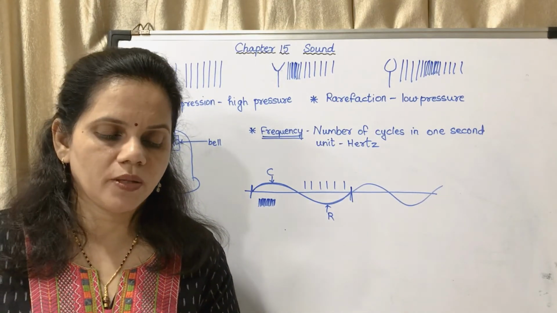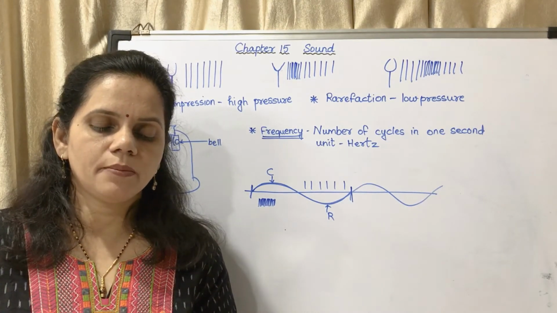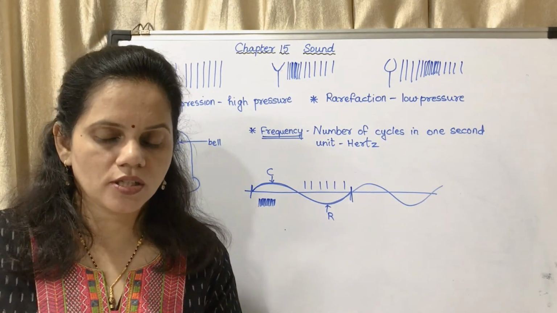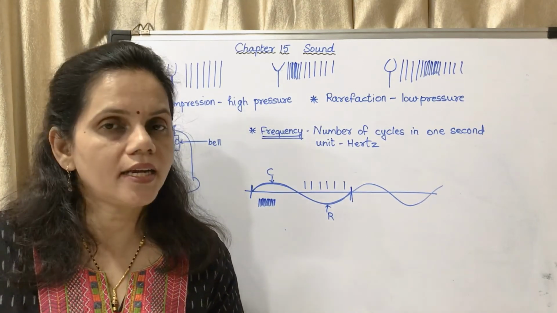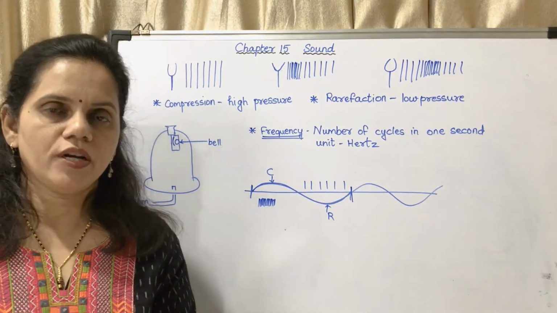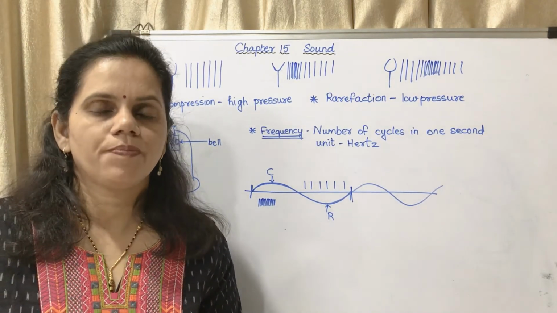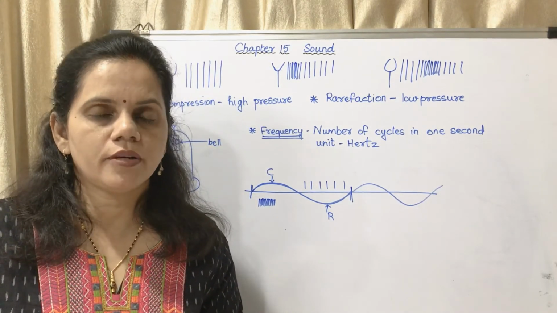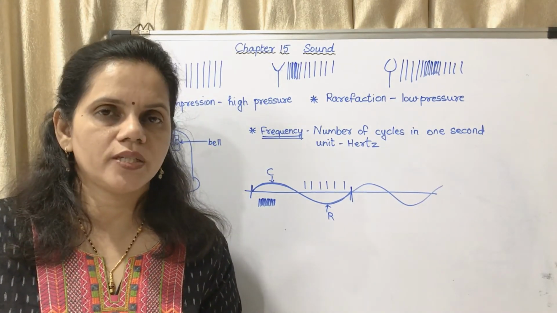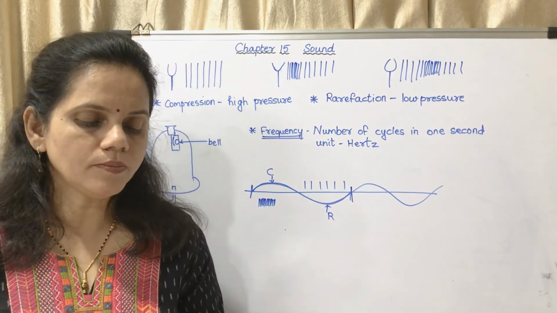Last statement you may mark: the frequency of a tuning fork is decided by the dimensions of the prongs. That means the length, the thickness and the material it is made of. So every prong does not make the same sound. It depends on the length of the prong, the thickness of the prongs and the material with which the tuning fork is made. Now there is an activity below.